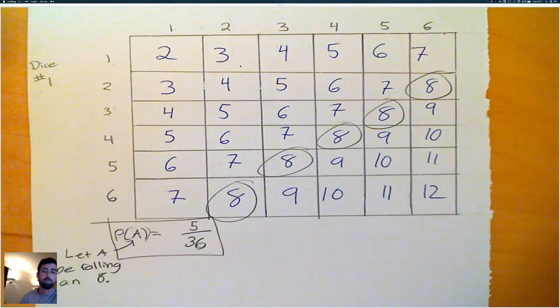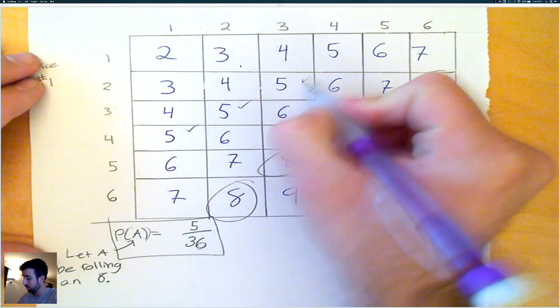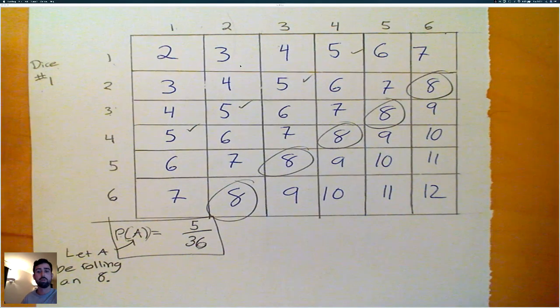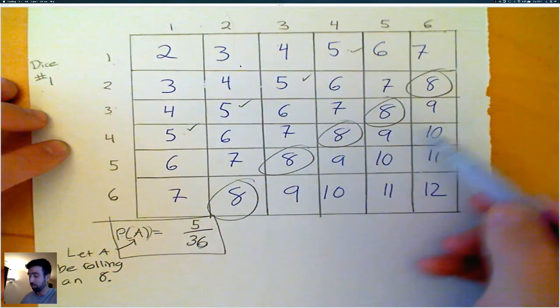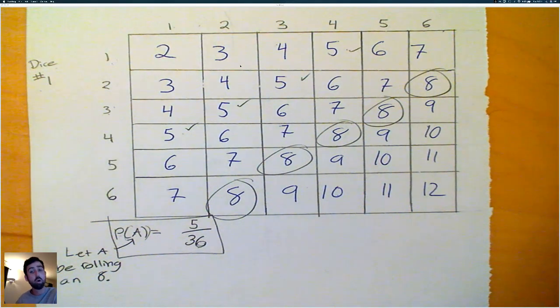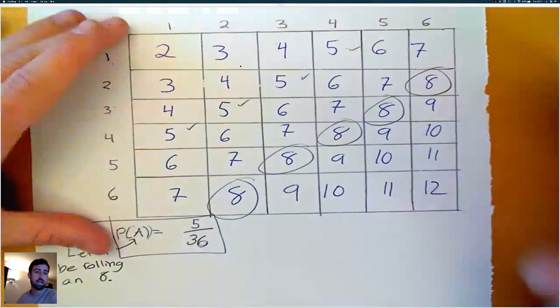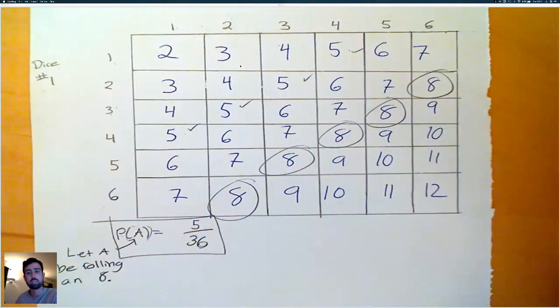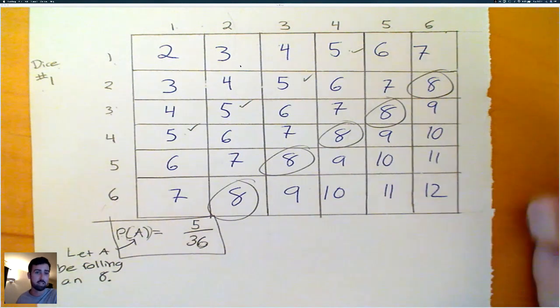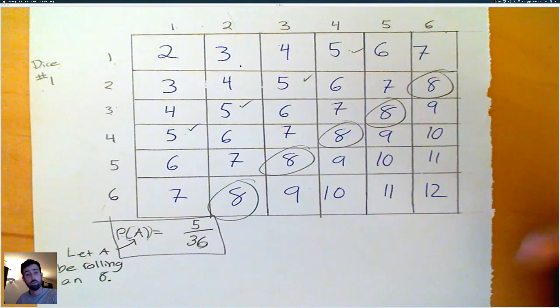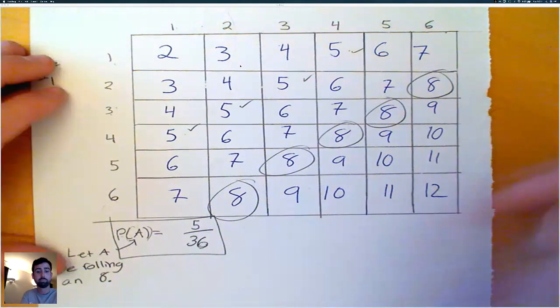Now we could do this for anything. What's the probability of rolling a 5? 1, 2, 3, 4, so 4 out of 36. What's the probability of rolling a 10 or 5? 1, 2, 3, 4 plus 1, 2, 3. So the probability of rolling a 5 or a 10 is 7 out of 36. The sample space really allows us to dive into the specific probabilities. You can guarantee Vegas knows these like the backs of their hands. That's how they make all their games, so that in the long run they're going to win out.